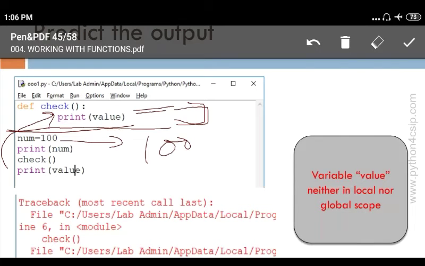The variable value is defined neither in local nor global scope, so this will generate an error in the program. As the error has occurred, the program will not execute.